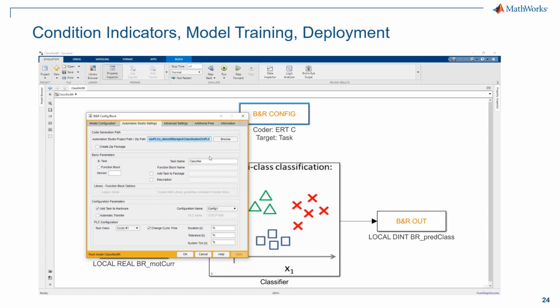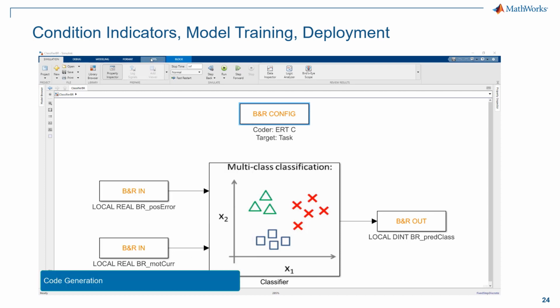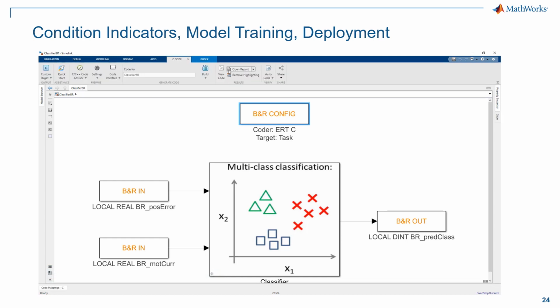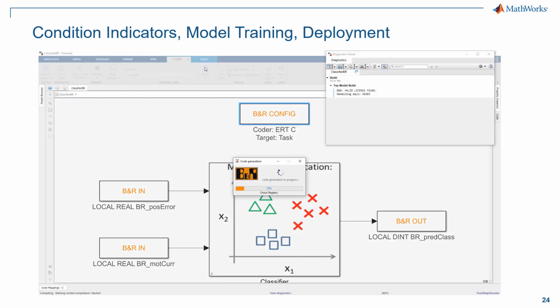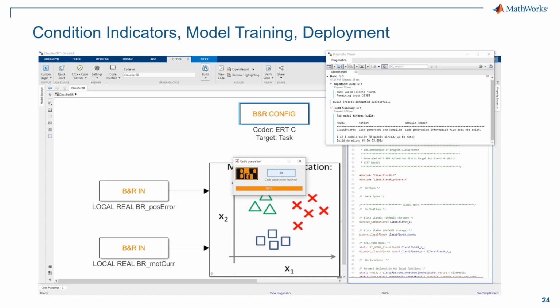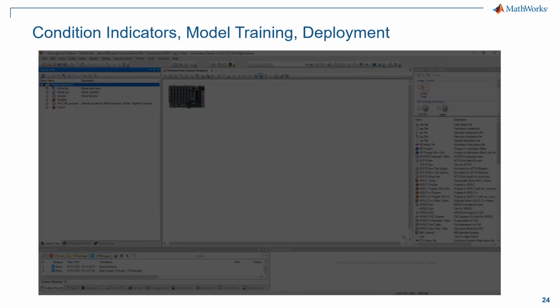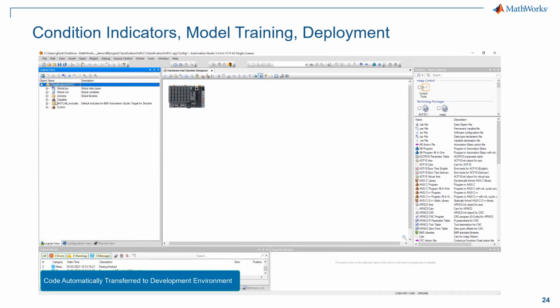So here you will see the process of code generation that again has been accelerated for the benefit of time. By means of the Embedded Coder app, in fact, it is possible by clicking on the build button to automatically generate the C code for the available PLC target. After the process is completed, you see the final generated code that can be then directly downloaded to the hardware target.